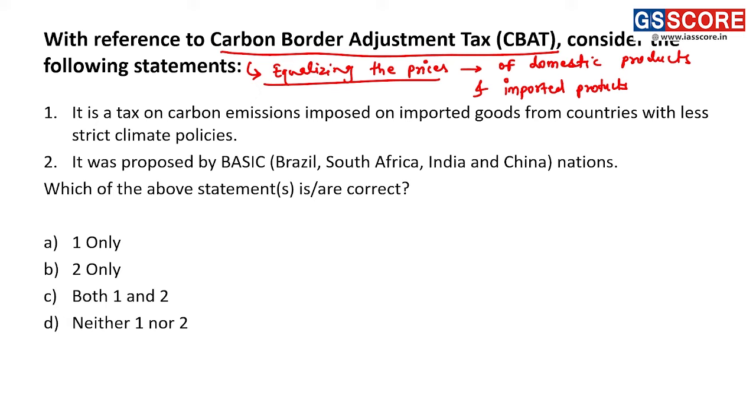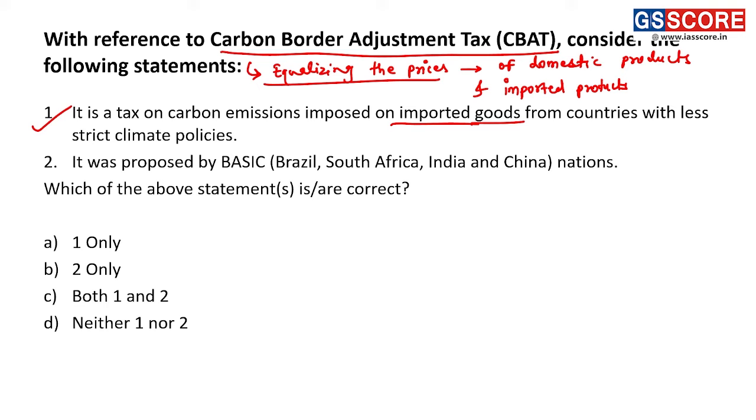First, it is a tax on carbon emissions imposed on imported goods from countries with less strict climate policies. This statement is a correct statement. It is imposed by those countries which consider that the countries from which they are importing goods do not follow strict climate policies, and as a result their goods are a bit cheaper or competitive as compared to domestic goods. That's why, to equalize the prices of domestic and imported products, it is imposed. First statement is correct.